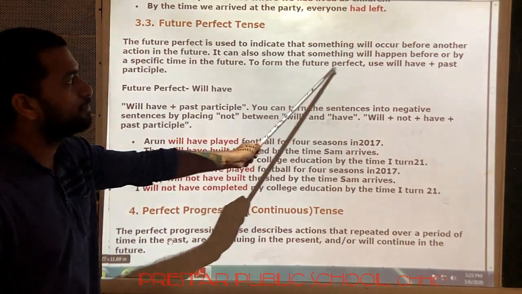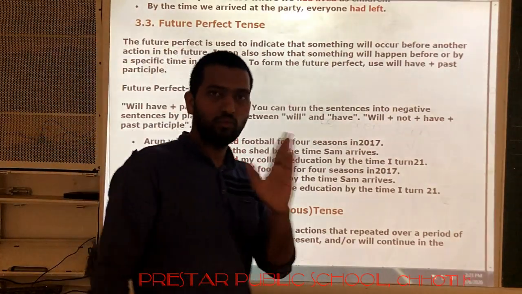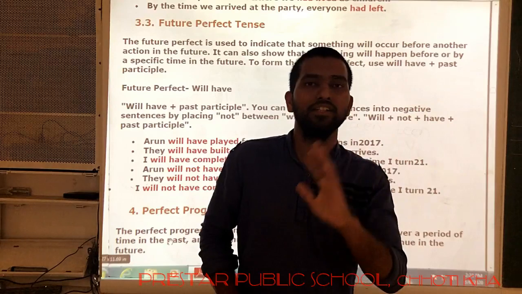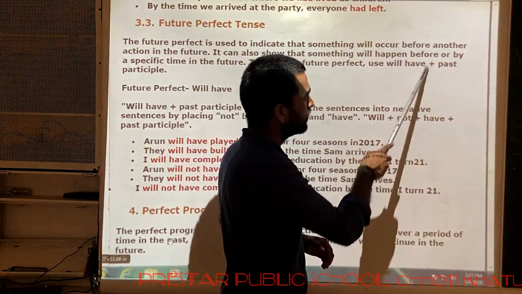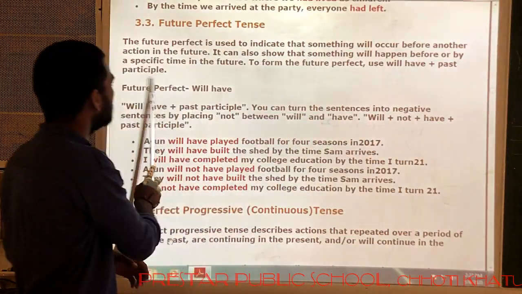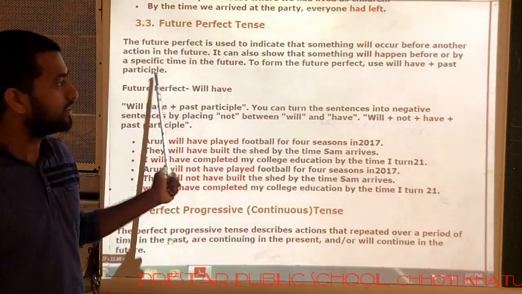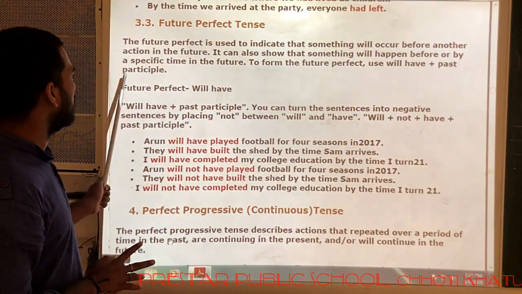To form the future perfect, what is the structure of future perfect? Subject plus will or shall. Here the helping verbs are will or shall. Subject plus will or shall plus have plus past participle. What is the meaning of this past participle? Past participle means third form. Okay, third form of verb.